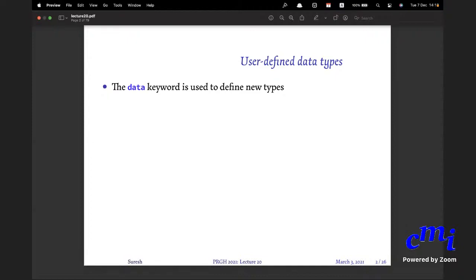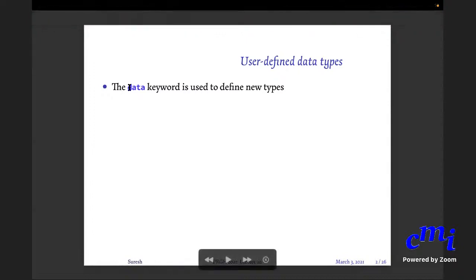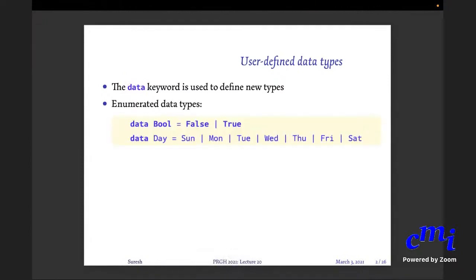So Haskell already has many data types that are built in. It also has ways of putting together data types to form new data types. Now as a user you might want to have more flexibility to do even more, and for that you use the data keyword to define your own data types. Here is an example: data Bool = False | True. Actually, if you see in the Haskell source files, Bool itself is defined as follows. So it's a general mechanism to generate new data types.